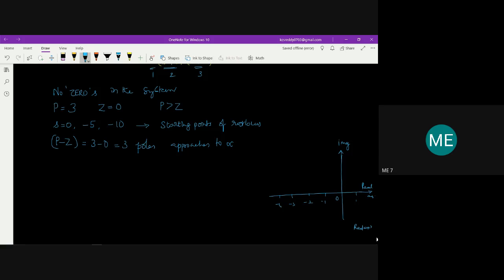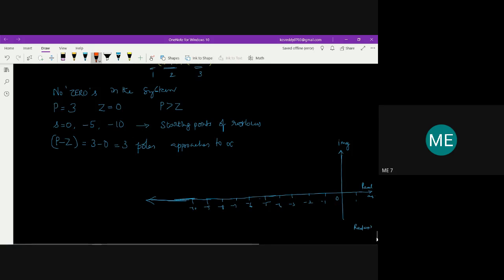We have up to 10, so uniformly -6, -7, -8, -9, then -10. So now we have found the poles to plot. I have drawn the s-plane, and I need to identify which part.